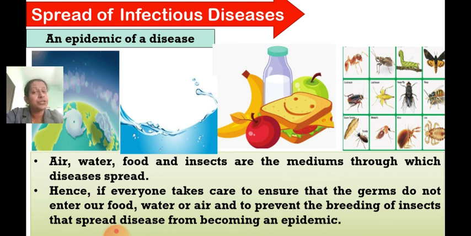Neither the water nor the air should be contaminated with germs. Preventing the breeding of insects is also our responsibility, so that we can prevent the spread of many diseases and their becoming an epidemic.